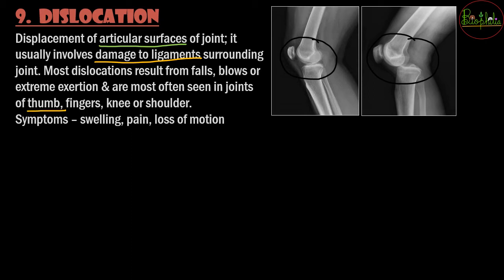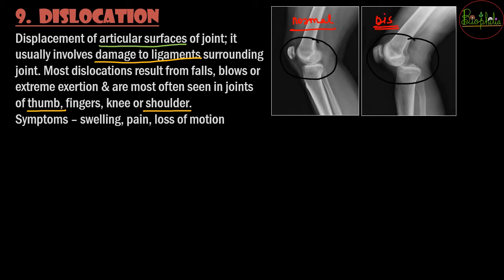If it is in the thumb, it will look different from the thumb's normal position. If there is dislocation of the shoulder, the shoulder might seem that it is not in its normal position. So you can very well pick up that the joint has been dislocated from its normal position. If you see the X-ray over here, this is the condition of a normal person. A normal X-ray should look like this. But once it is dislocated, it would look like this.